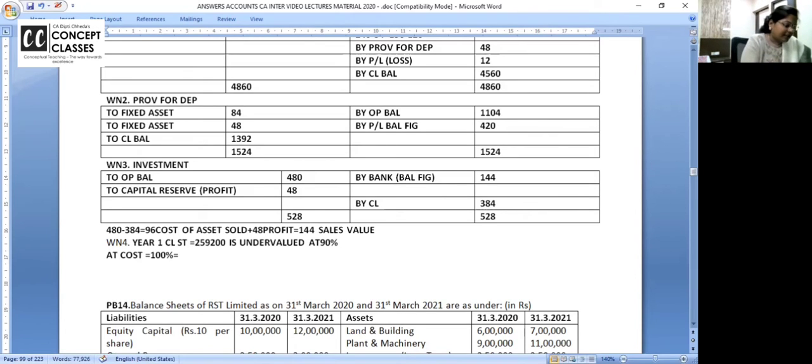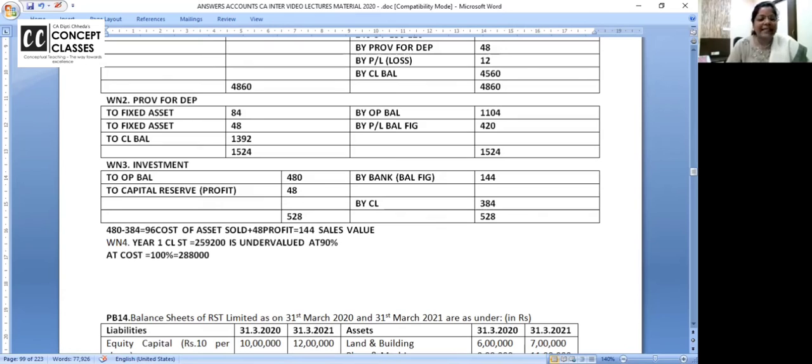How much is it? 259,200 into 100 divided by 90. That is coming to 2,88,000. Your year 1 closing stock. This is a new adjustment for all of you. Your year end closing stock is 288,000, but you have taken it as 259,200. How much is it undervalued? 28,800. Is my calculation correct?